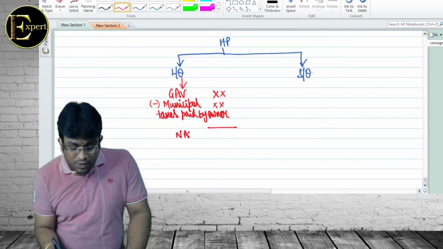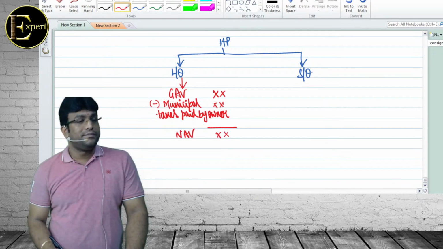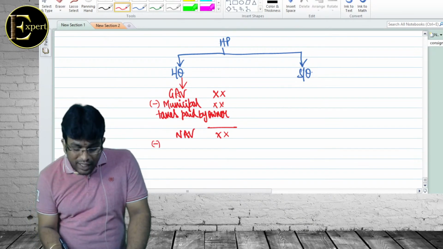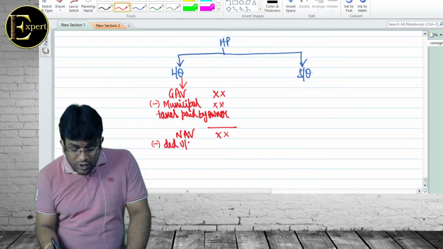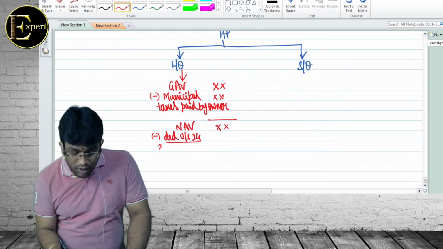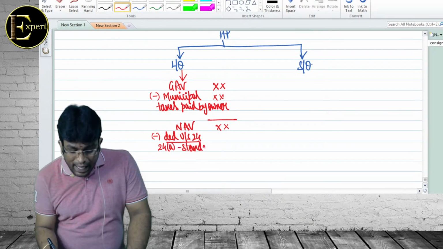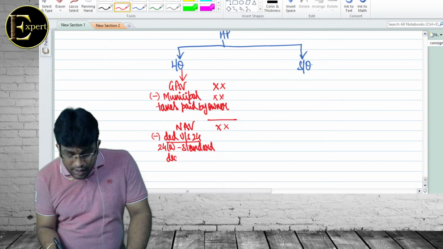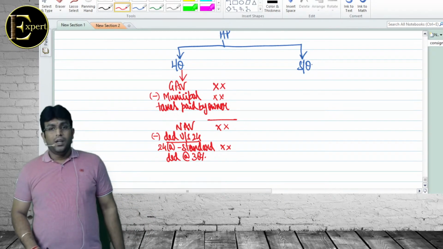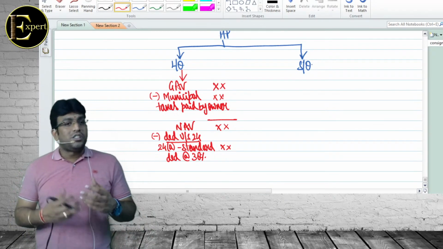Then the balance we get is called NAV. From that we take deductions under section 24. The first one we have is 24A, standard deduction at the rate of 30% of NAV. That is called standard deduction.